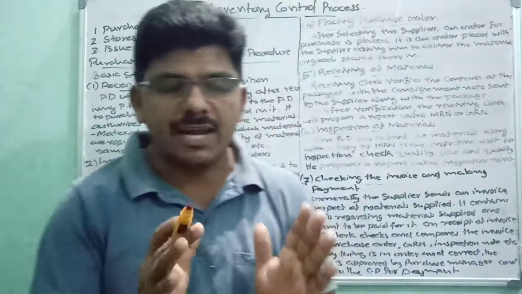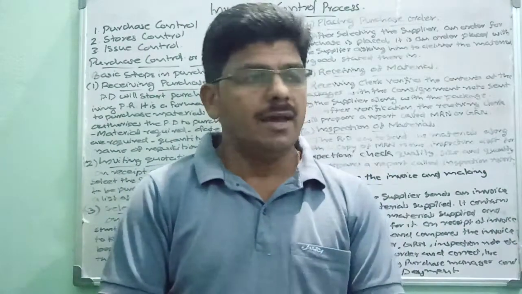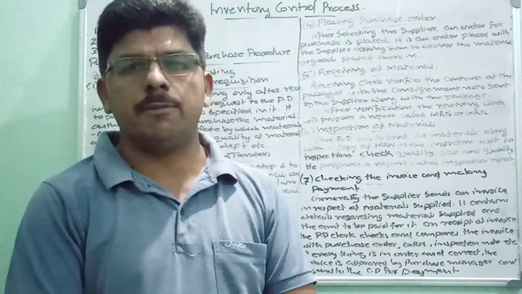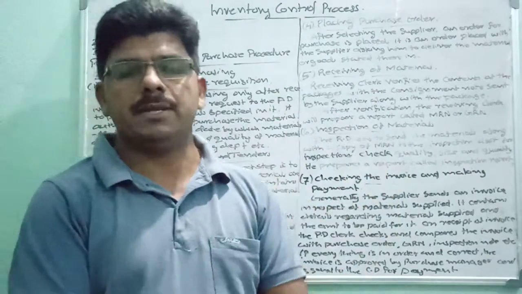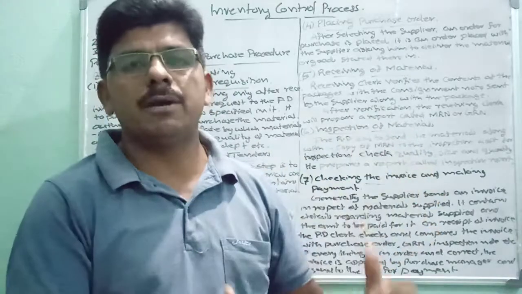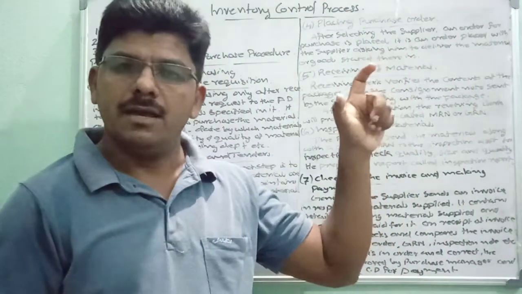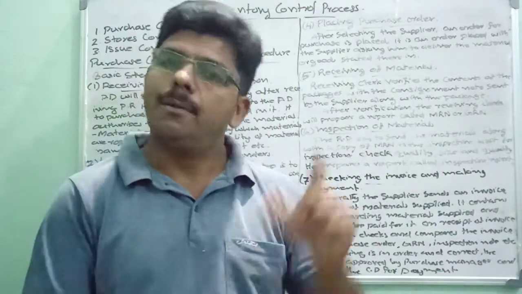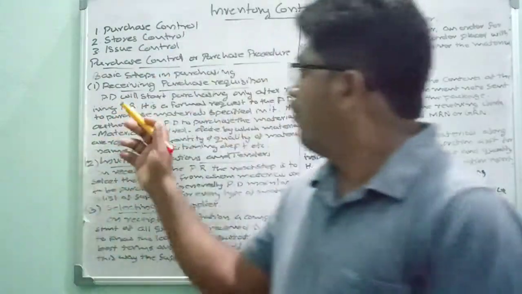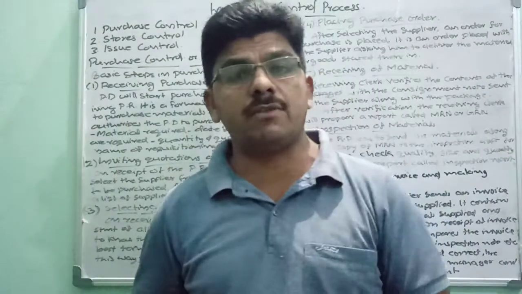As far as a manufacturing concern is concerned, it may consist of a number of departments. And these departments' requirements of materials are satisfied by a separate department called the purchase department. For purchasing the requirements, this department is established, and it is headed by a manager, usually called the purchase manager. The purchase department will start purchasing the raw materials only after receiving the purchase requisition from other departments.